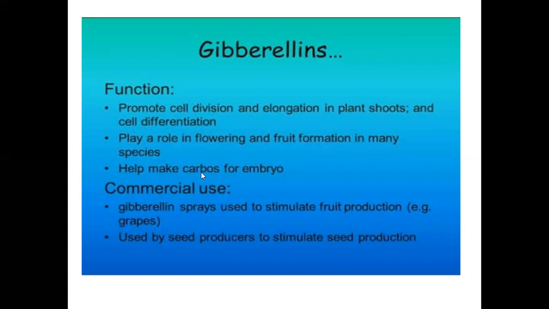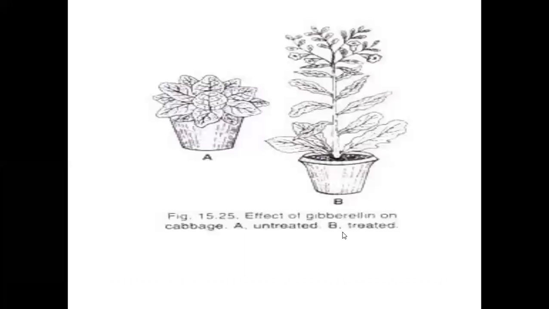They help in the development of embryos. For commercial uses, gibberellin sprays are used to stimulate fruit production, for example in grape, and are used by seed producers to stimulate seed production.